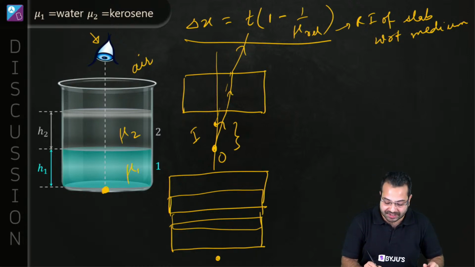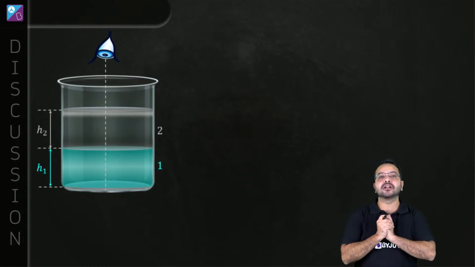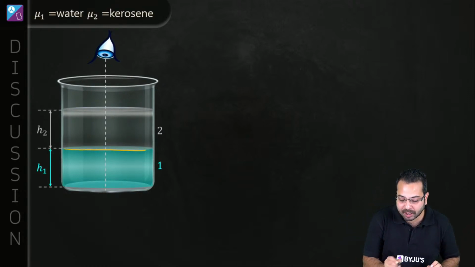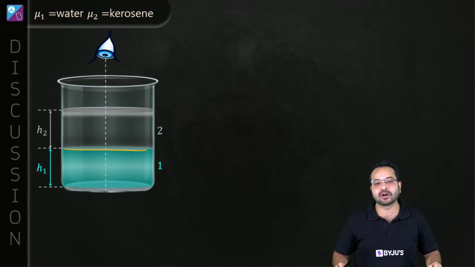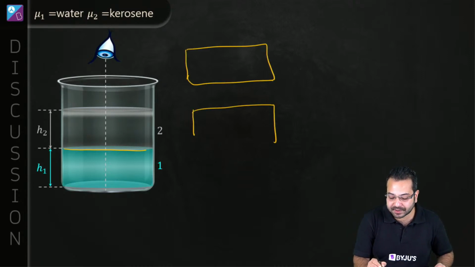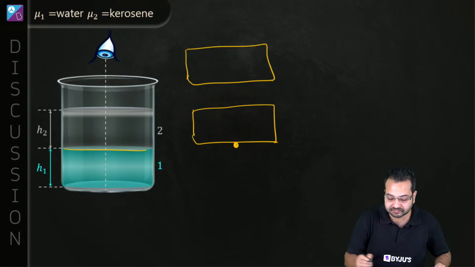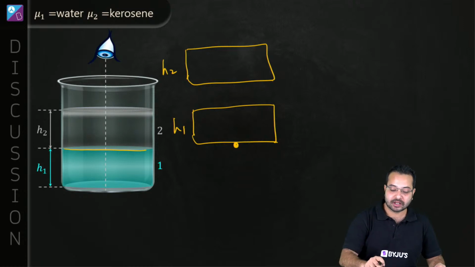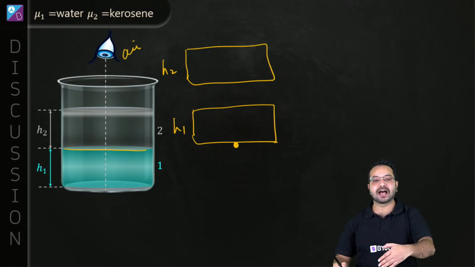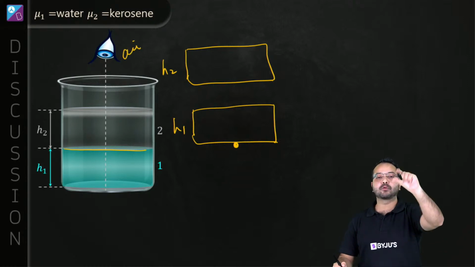What I'm going to do is a little cheating over here. This is the situation given to me, and this is the boundary between kerosene oil and water. I'll separate out these media. This is height h1, this is height h2. In between, this is water, this is air. I've just shifted the upper liquid a little bit.